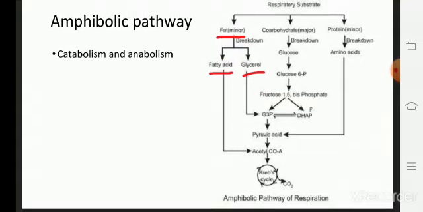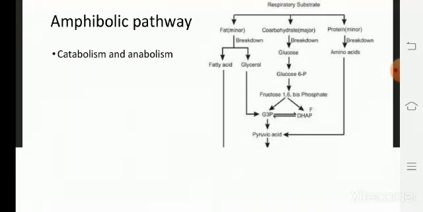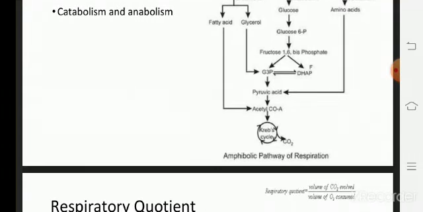Protein. Last one also protein. Here also, proteins are converted into amino acids in the presence of an enzyme, proteases. Then this amino acid is also converted into pyruvic acid. Then this pyruvic acid is again converted into acetyl coenzyme A. Then acetyl coenzyme A enters into the Krebs cycle.